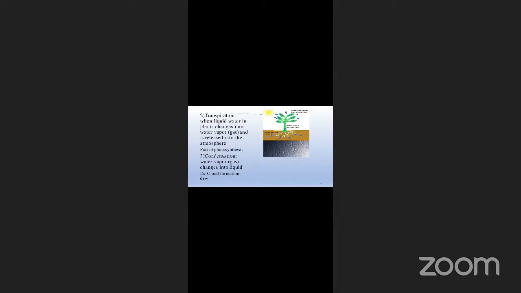But when it turns back into liquid, it becomes denser and cannot stay in the clouds, so it has to come back. Whenever it condenses, it will form cloud formation or dew, in the form of dew or cloud formation.